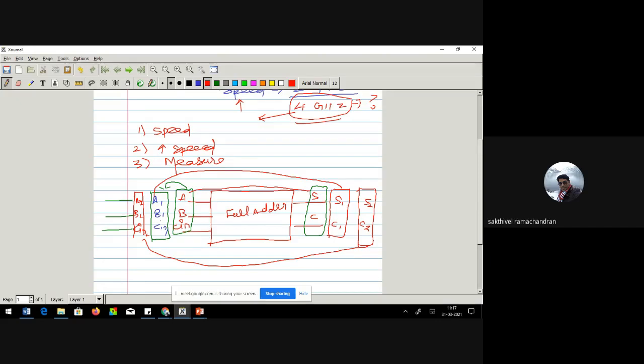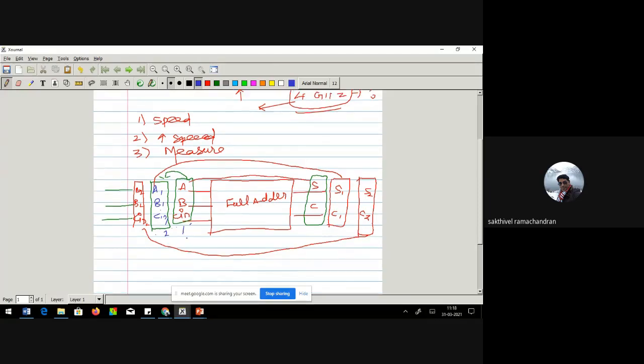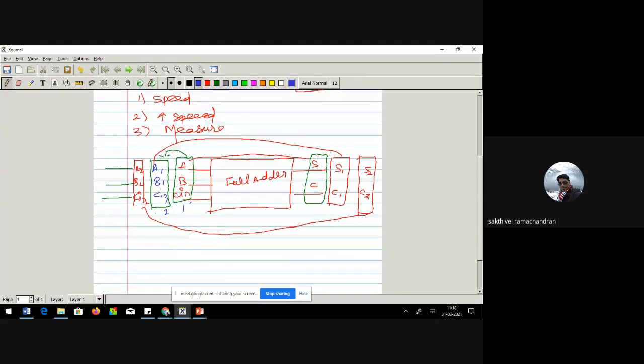Now the question is, under which time interval am I supposed to feed in the second data after I fed the first data? What should be the time delay between two subsequent inputs which I am feeding into the adder?